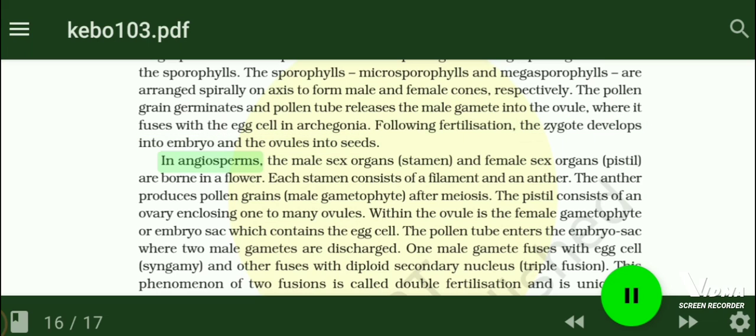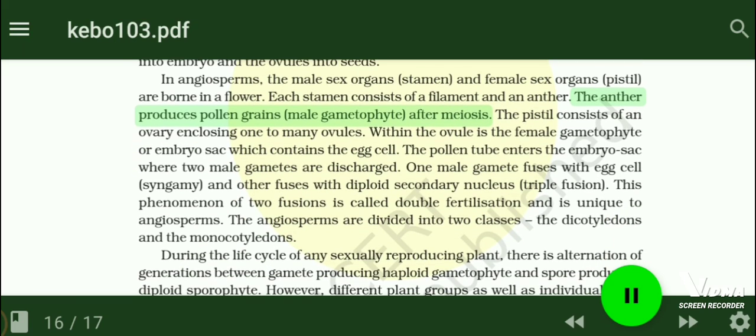In angiosperms, the male sex organs stamen and female sex organs pistil are borne in a flower. Each stamen consists of a filament and an anther. The anther produces pollen grains, male gametophyte, after meiosis. The pistil consists of an ovary enclosing one to many ovules. Within the ovule is the female gametophyte or embryo sac which contains the egg cell.